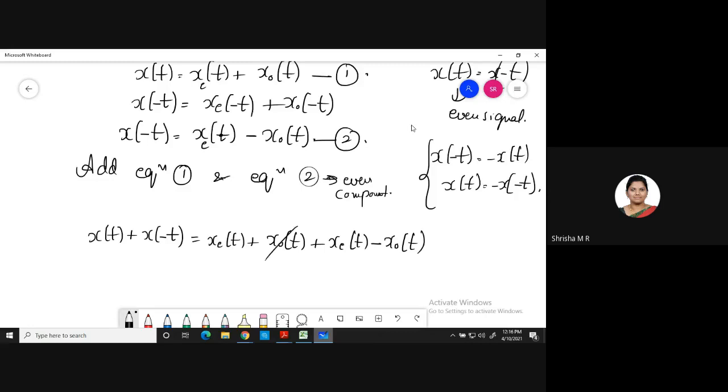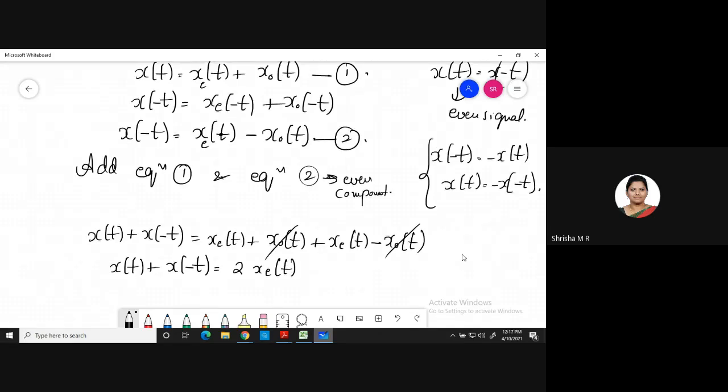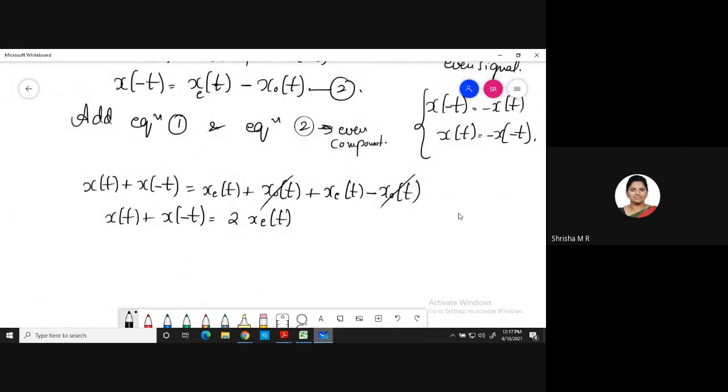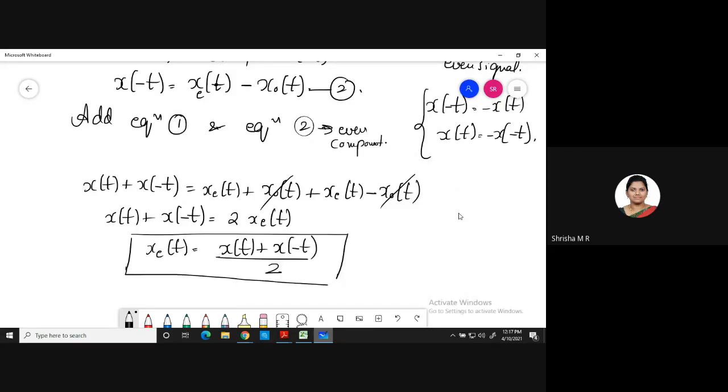So xo of t, the odd part, will get cancelled. So x of t plus x of minus t is equal to 2 times xe of t. That is twice the even part of the signal. So if I want xe of t, I'll shift the 2 to the other side. xe of t is equal to x of t plus x of minus t divided by 2. Okay, this is the equation for the even part of the signal.